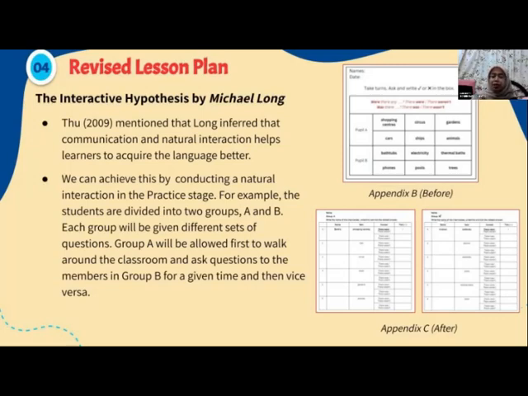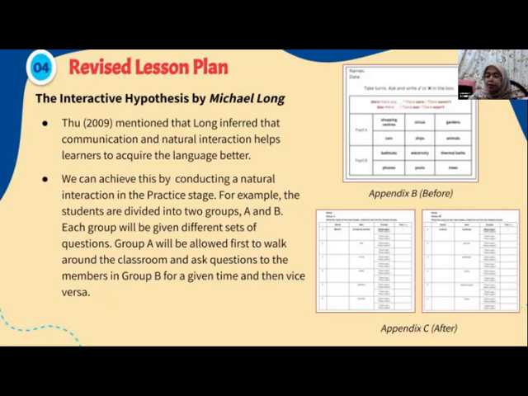Therefore, one way to improve the lesson plan is by providing more activities in which the students can apply the knowledge that they have gained in a real life context. So it also means that it's important for the students to have input which is authentic so that they are able to apply what they have learned outside of the classroom.